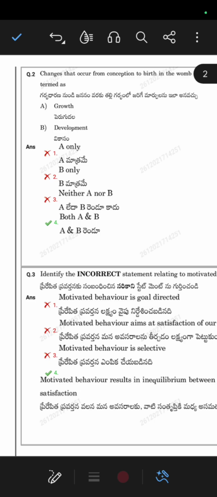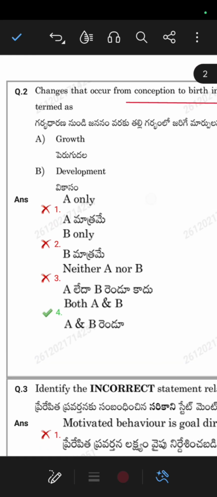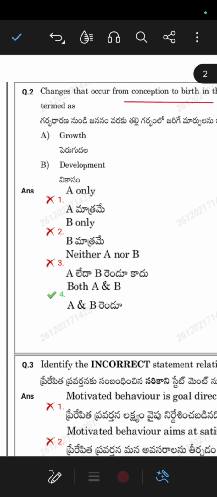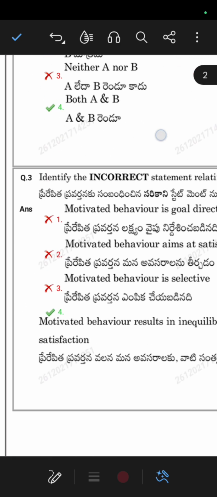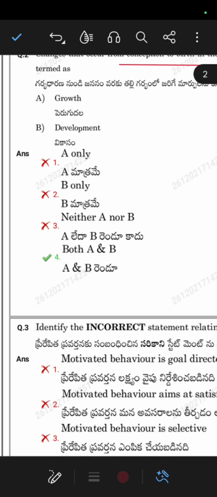So here the correct option will be both A and B, growth and development. The baby will grow in the womb from conceiving, from when it is one week old, till the birth. The growth will be occurring, and the development will also be occurring. So this is the correct option for the question, both A and B.